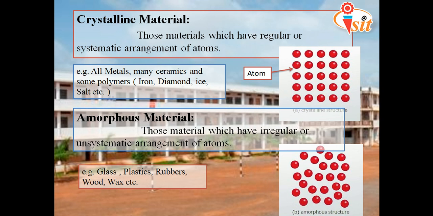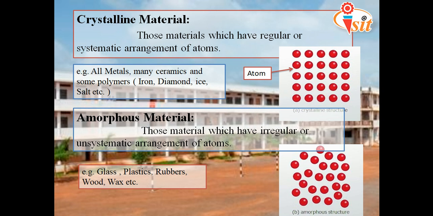In this we can see in the diagram itself, the atoms are randomly placed. There is no such configuration, no rows, no columns, no horizontal way, no vertical way. They are placed randomly. So, in definition, those materials which have an irregular or unsystematic arrangement of atoms are called amorphous material. Okay, as they are placed randomly, they are softer ones, like plastics, rubbers, wood, wax, and glass. Okay, you get the idea?